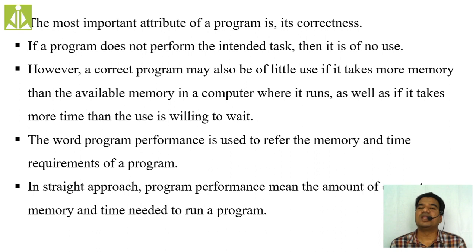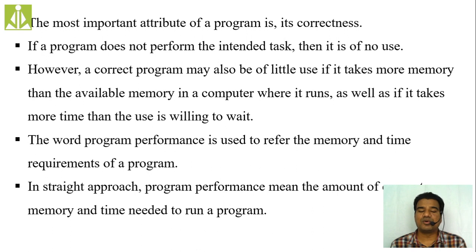How the algorithm is consuming the space, I mean how many variables it is declaring, and how much time it is taking to execute. How much memory it is consuming and how much time it is consuming. Basically, these two things we check when we are checking the performance of a program or of an algorithm.